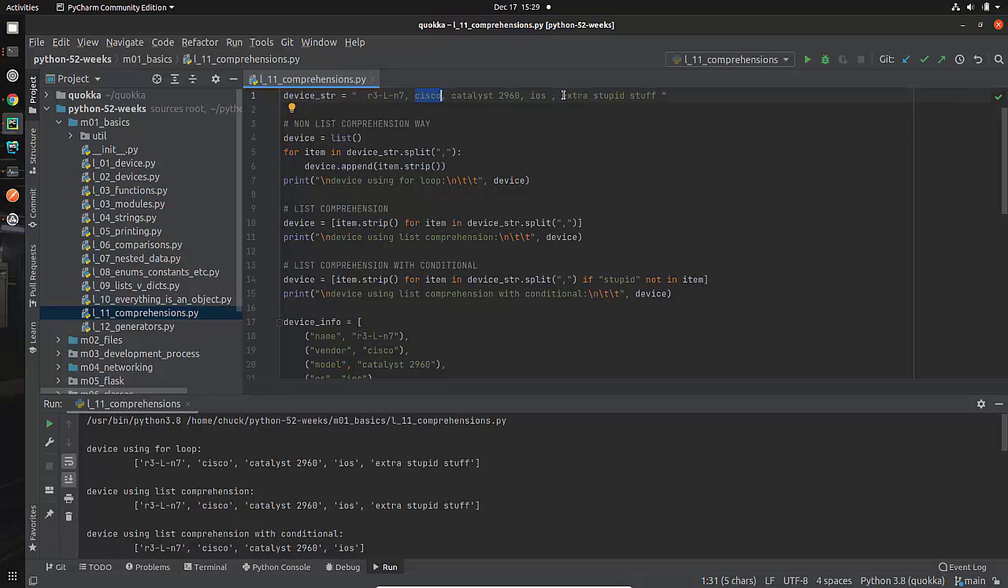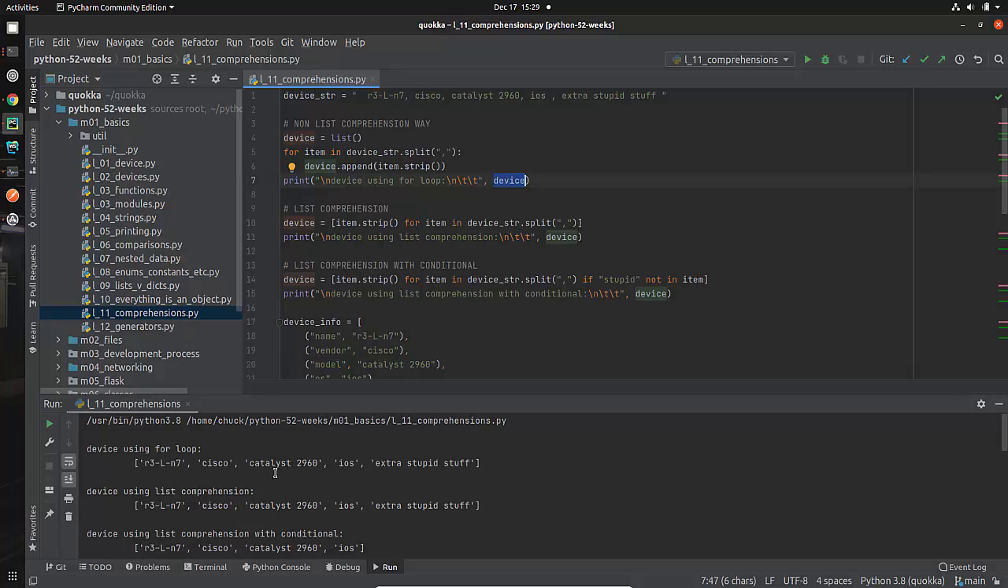And the last time through, remember, it just removes the spaces, not everywhere, but just at the beginning, that's this space, and at the end, that's that space. And it's going to append it to device. So at the end of this, my device is actually going to be a list, and it's going to have all of these different items in it.